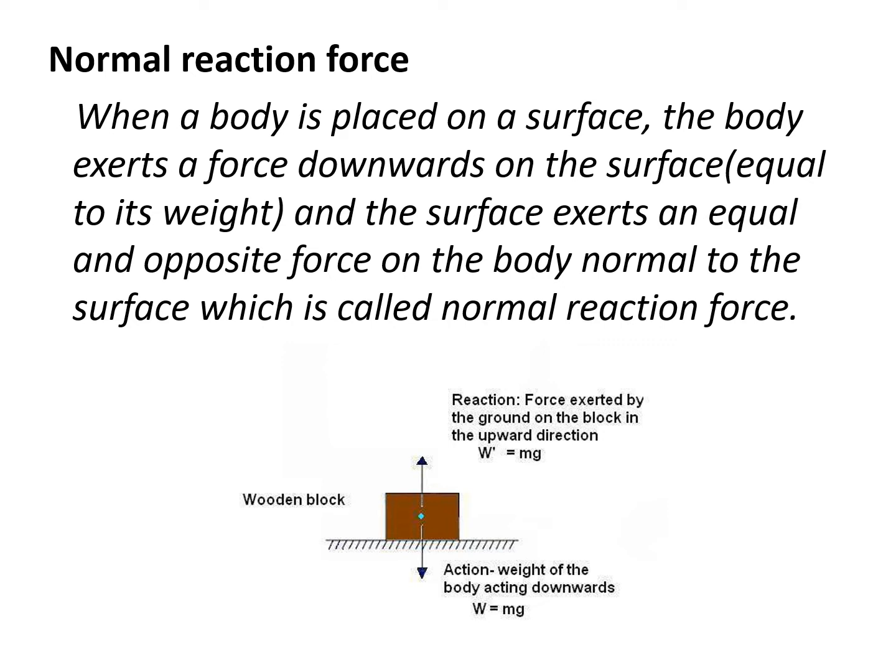The wooden block is exerting the force on the ground, which is called action force, and it is perpendicular. Normal means perpendicular, making an angle of 90 degrees with the surface, and this action force is equal to the weight of the body. Fine. Now the ground in return is exerting equal and opposite force on the wooden block in the upward direction, and that is the reaction force. The reaction force is also perpendicular, that is normal, making an angle of 90 degrees with the surface.